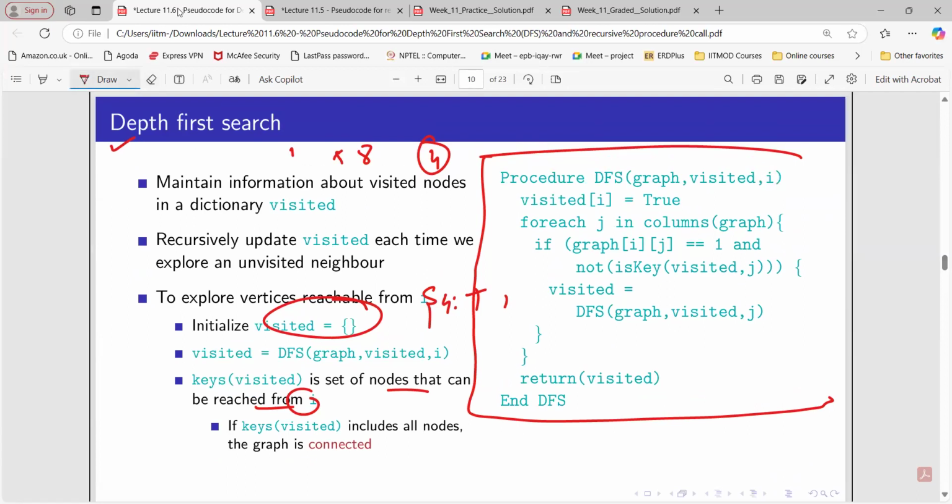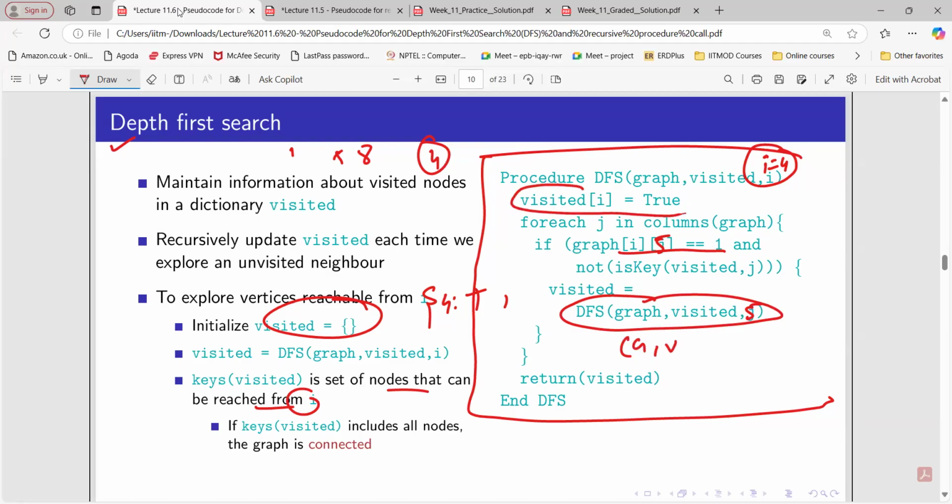See, initially we are taking I as the input, that is, we are starting from node number 4. At this point, when j equals 5, this condition becomes true. The value of j is now 5, so we call this function again. The input will be the same graph, and in visited we have 4 equals true. Now when you call this procedure again, the input will be 5, so instead of I, you consider 5 and repeat the same process.